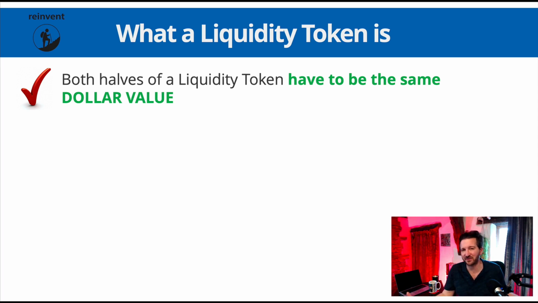And again, how many people in your universe would even know how to do this? I suspect we could count that answer on one finger, and maybe that's you. So really well done just learning this. But I want you to understand that a liquidity token itself is made up of two separate assets, in this case Ethereum and EMP. But to create a liquidity token, they both must be worth the same amount in money terms, in fiat terms, in dollar terms.